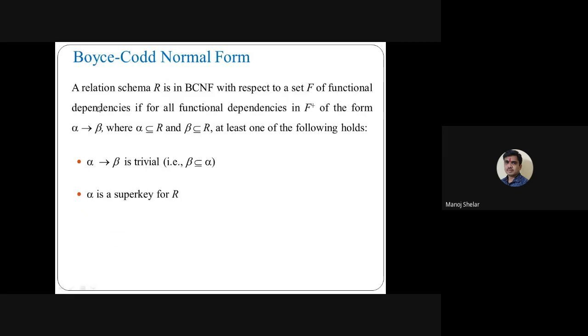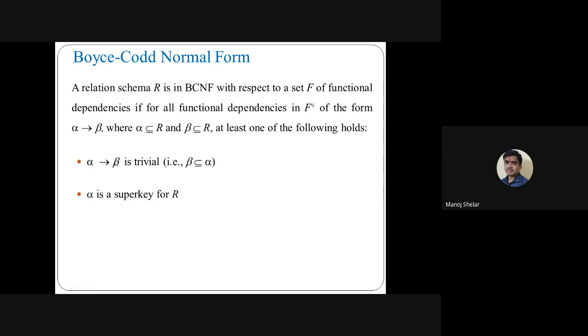So a relation schema R is in BCNF with respect to a set F of functional dependencies if for all functional dependencies in F closure of the form alpha implies beta, where alpha is a subset of R and beta is a subset of R, at least one of the following holds. At least one of the following two conditions must be satisfied.